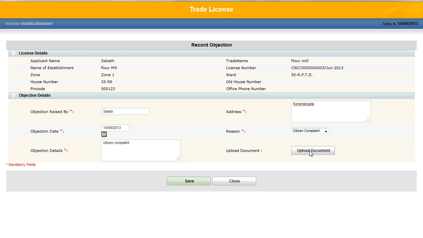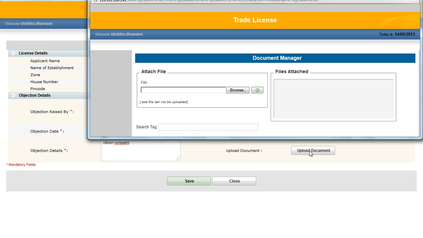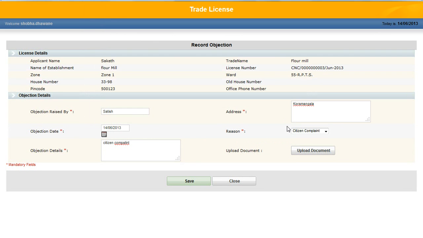I can upload any document that can serve as evidence for the objections. Here, there is a reason for objection drop down list. This can be customized based on the needs of the corporation.